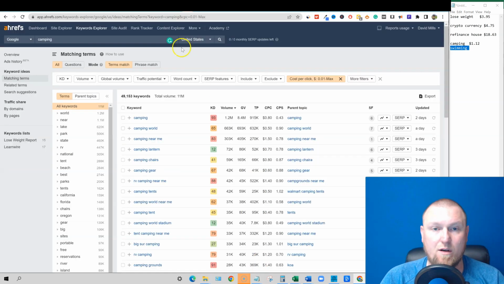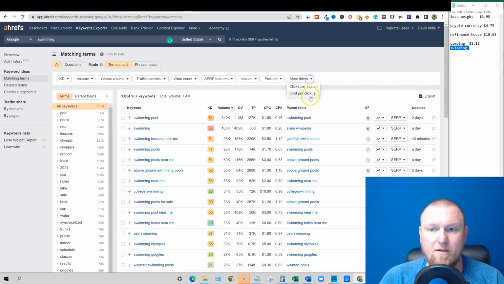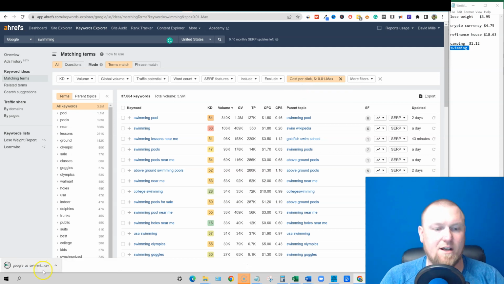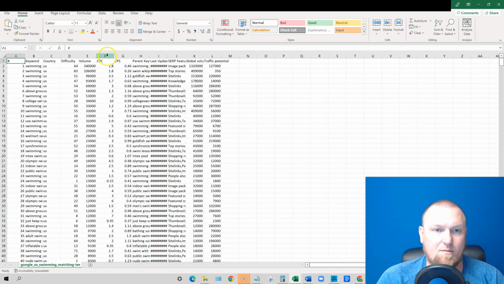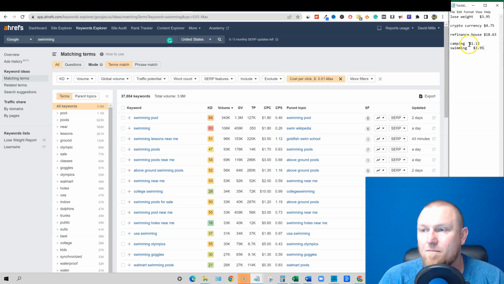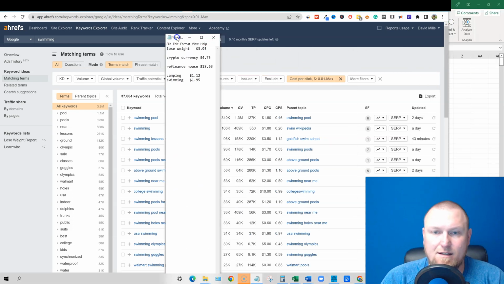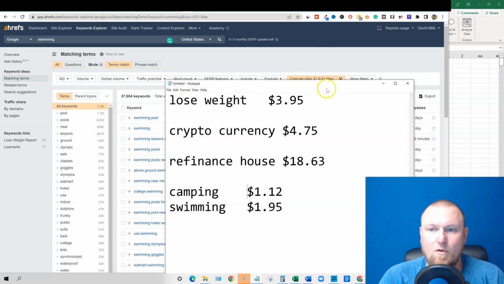And we've got one more to go, guys. Swimming, 1 million keywords. So you can see how fast that actually is. Cost per click, we're at $1.95. Okay, so we've got our numbers right up here. You'd be able to go and look at this. Okay, let me make that bigger for you guys.